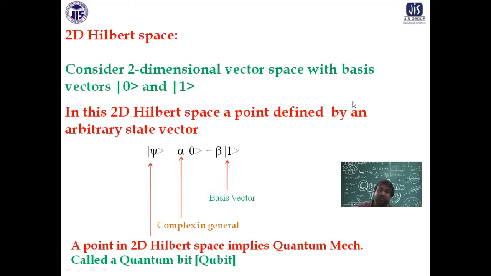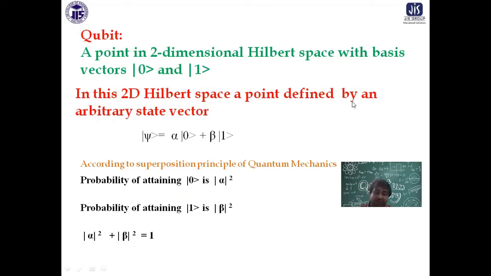This is in corroboration with the superposition principle, and the probability of occupying the zero state is alpha squared and the one state is beta squared. So the idea is that this psi, which is a linear combination of the two basis vectors 0 and 1 and represents a quantum mechanical state, is a qubit. A qubit is therefore not a number. A qubit is basically a function, a state vector, replicating the wave function of a system, describing matter in quantum mechanics, which is a linear combination of the basis vectors with alpha and beta. The probability of the zero state is alpha squared, the one state is beta squared, the total probability being 1.